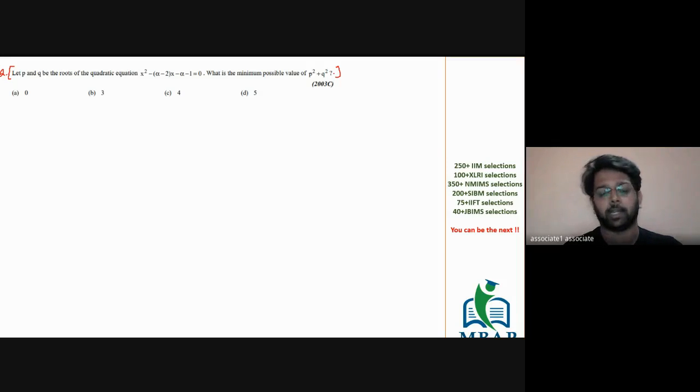This is 2003 CAT. All of you have the question, right? This is one of those question types that we have seen before we started solving the concept today. So I'll give you a minute to think, comprehend, and then boil down to the answer. How should we solve this question?